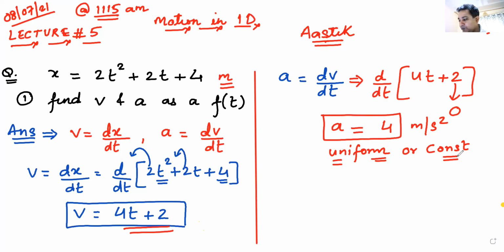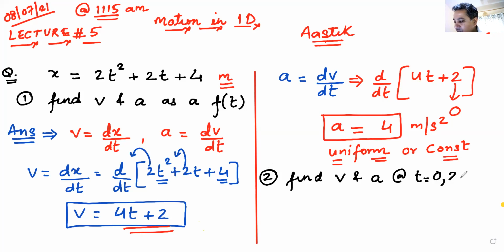Okay. Now, in the same question, I'm going to put part number 2. Part number 2, as you can see, says find V and A at t is equal to 0 and t is equal to 2 seconds.